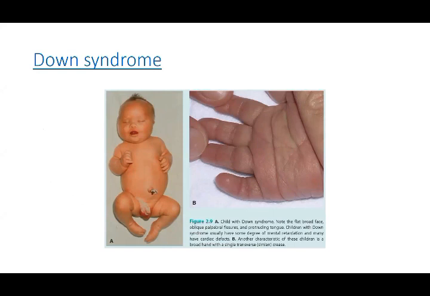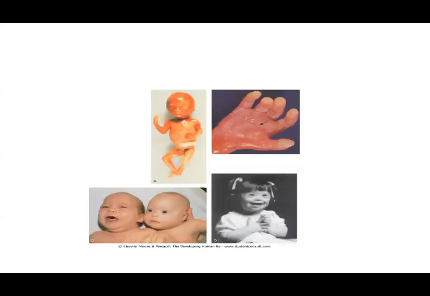This is a picture of a baby with typical facies, that is Down syndrome. I told you about the Simian crease when we talked about general embryology. Those babies who have this line, the Simian crease, a transverse crease, are characteristic of babies with chromosomal abnormalities, and in the case of Down syndrome. These are all typical faces, and they have shown the arrow at the Simian crease or transverse crease. So they are the typical features. This picture in black shows the typical face of a Down syndrome baby.